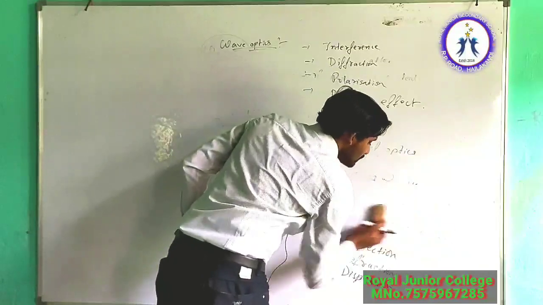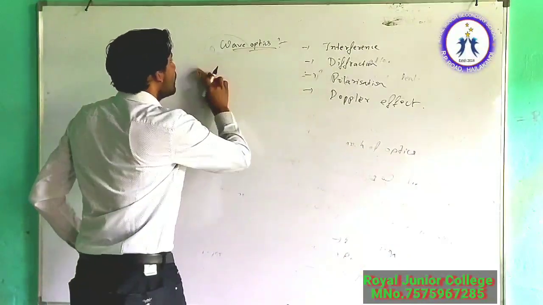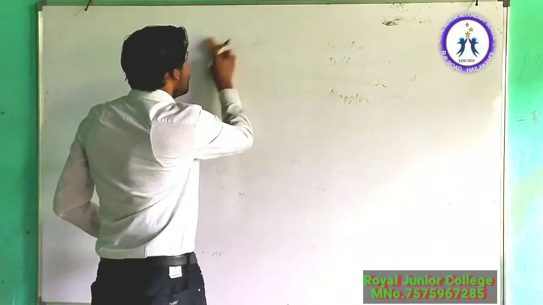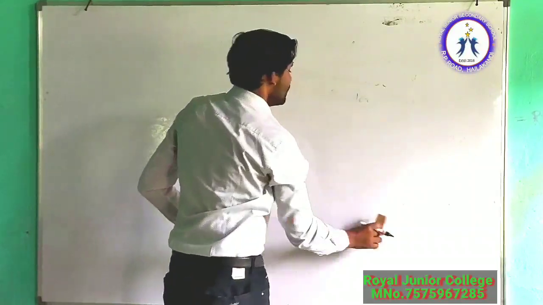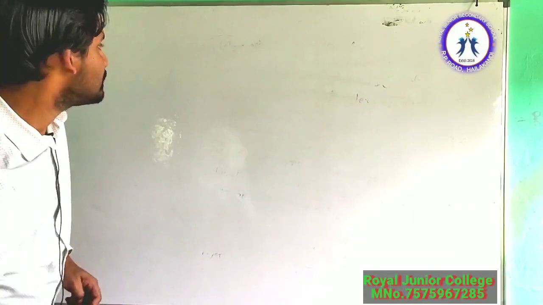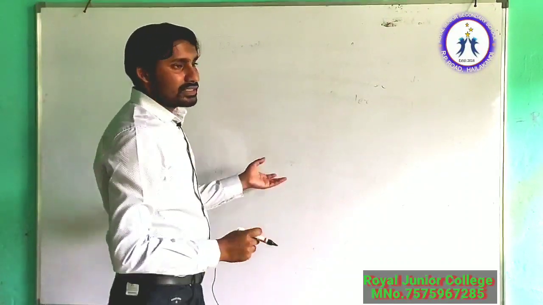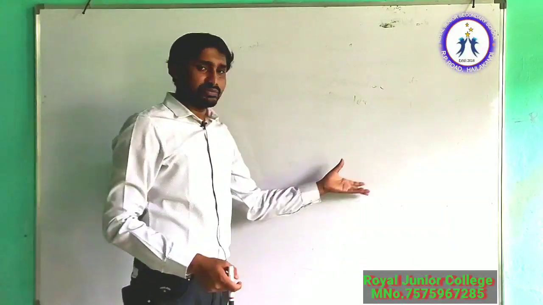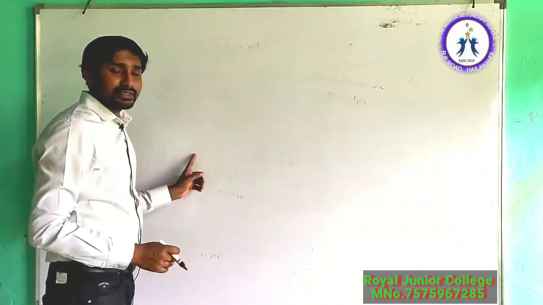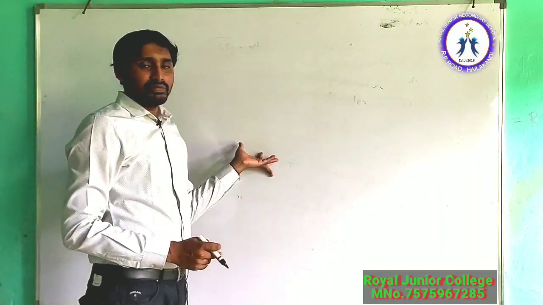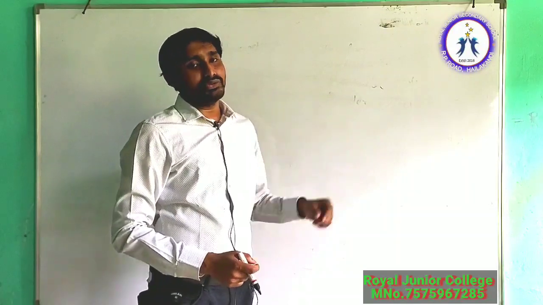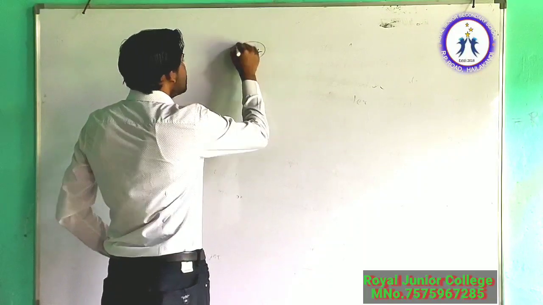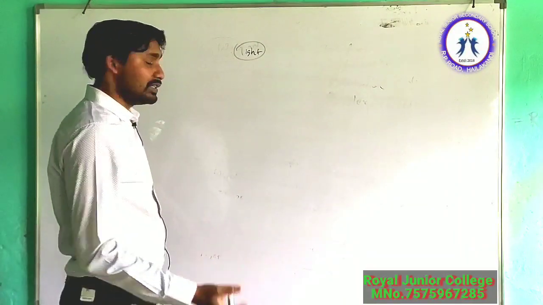Let me erase the board. Since this is the first class, I don't want to extend it more, but let me share a few things more from optics. As you've learned, optics is the branch of physics that deals with the nature of light, its sources, properties and effects. So ultimately we study light here. First we should know what light is and what it actually means.